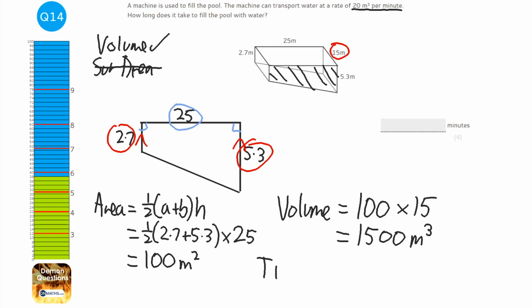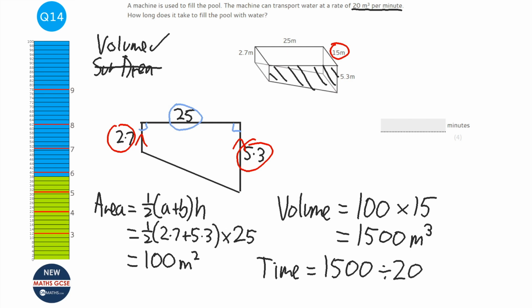So time equals how much it's got to fill divided by how much it does per minute. On the calculator, 1,500 divided by 20 equals 75 minutes. So it's going to take 75 minutes to fill the pool.